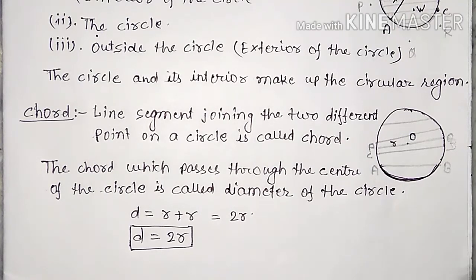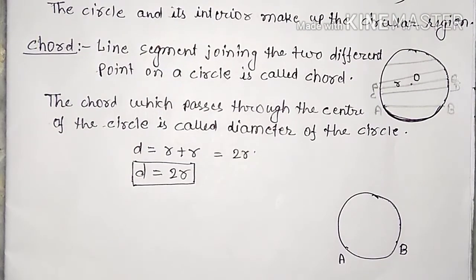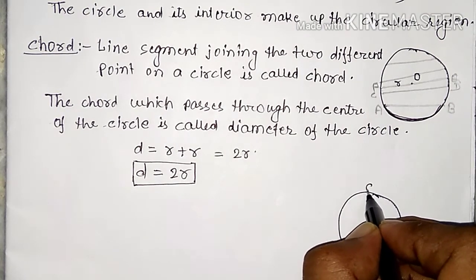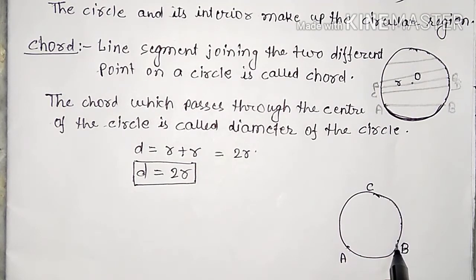Suppose this is the circle, and this is point A and this is point B. AB divides the circle into two arcs. AB is the minor arc. Minor means chota. AB is the minor arc, and suppose ACB is a major arc. ACB is a major arc and AB is a minor arc. What is an arc? The piece of a circle between two points is called an arc.